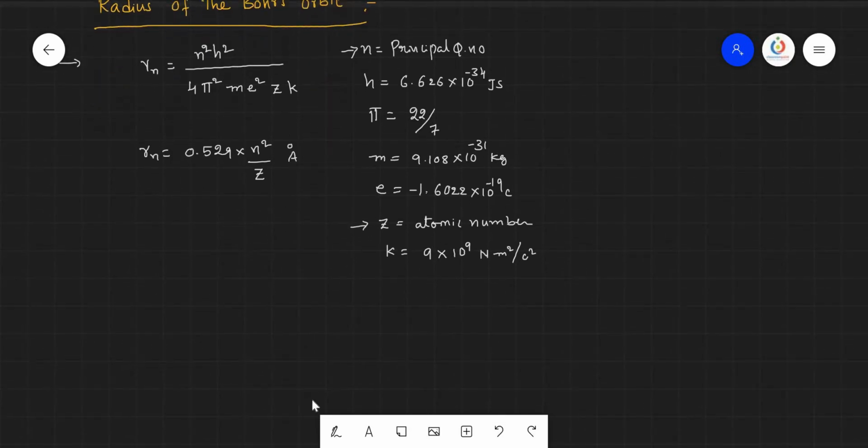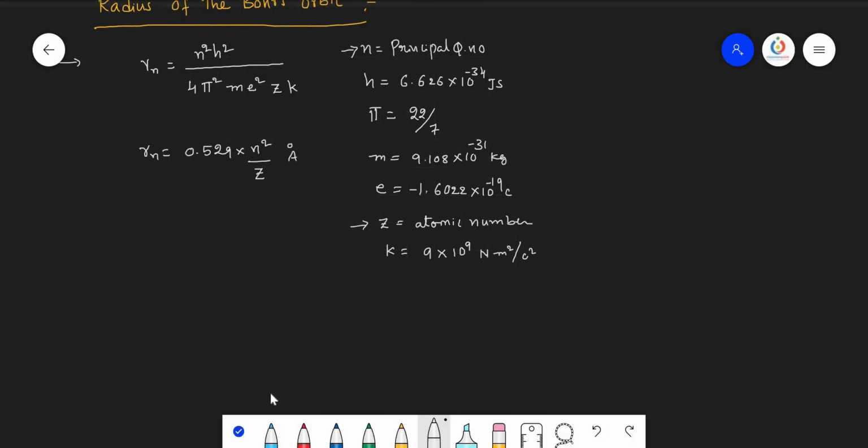Here 0.529 is the constant value, so the radius of the nth orbit is directly proportional to n square by Z, where n is the orbit number and Z is the atomic number.